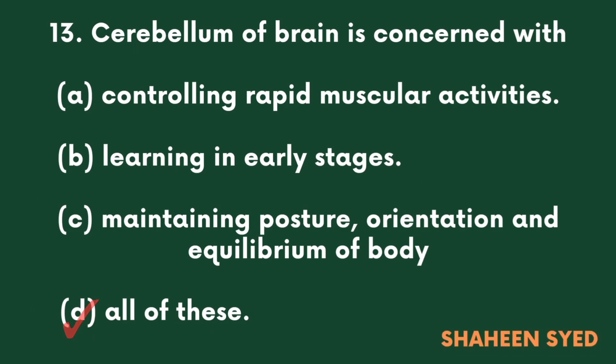Cerebellum of brain is concerned with A. Controlling rapid muscular activities, B. Learning in early stages, C. Maintaining posture, orientation and equilibrium of body, D. All of these.